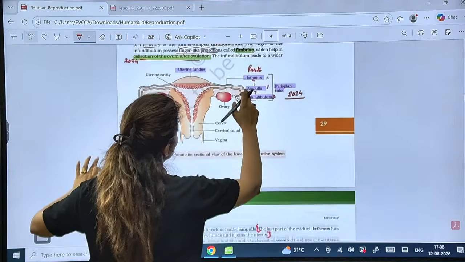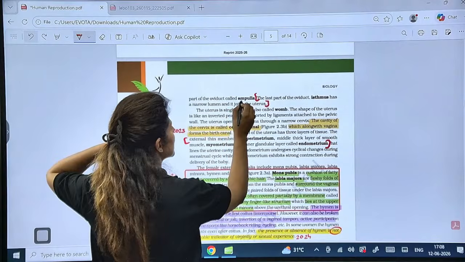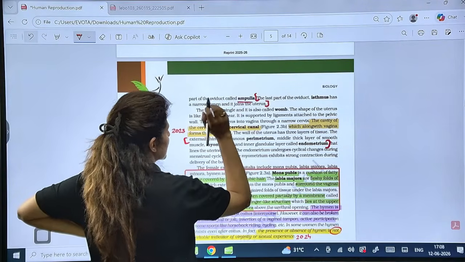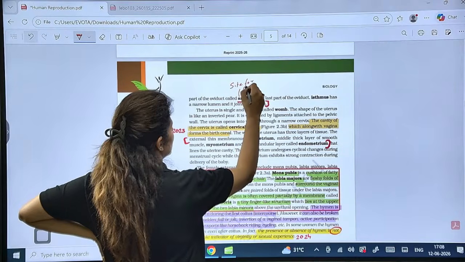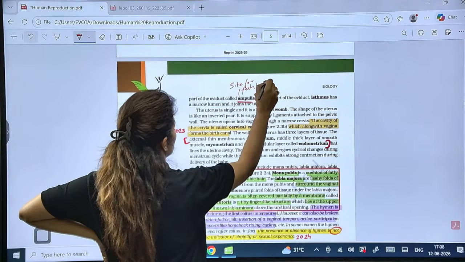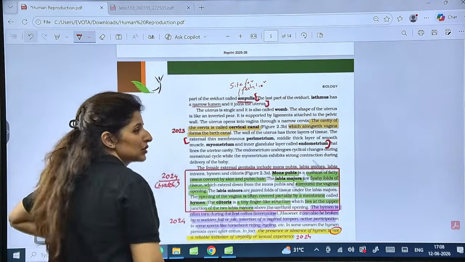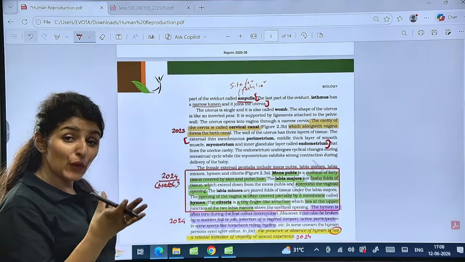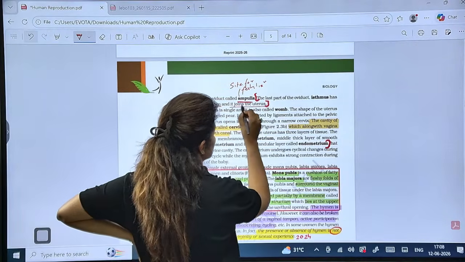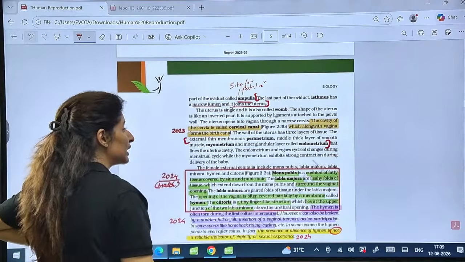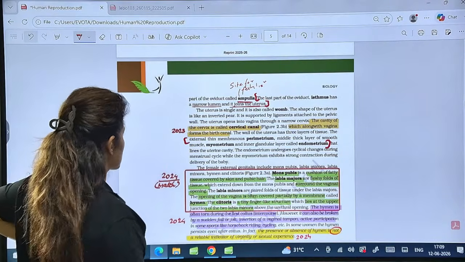Yes, the infundibulum leads to a wider part known as the ampulla, and this is the site for fertilization. Now the last part of the oviduct, which is narrow. Ampulla means dilation, so the ampulla is wider, and the isthmus is narrow and joins the uterus. It is the last part of the oviduct, near the uterus.